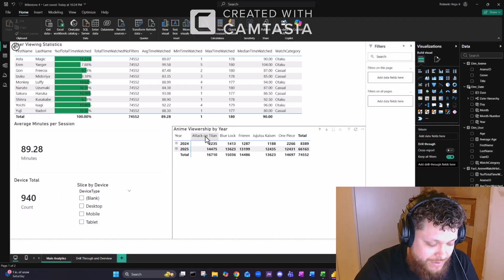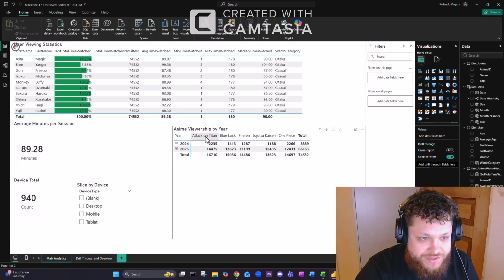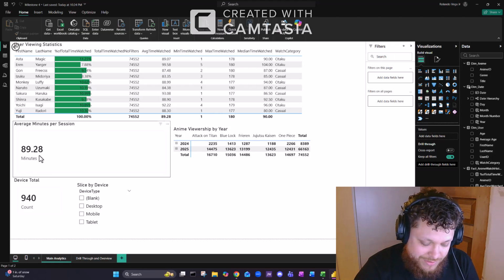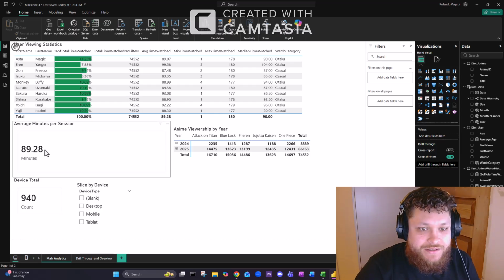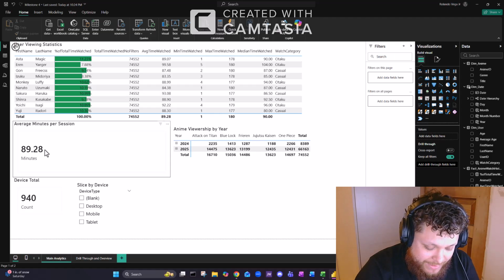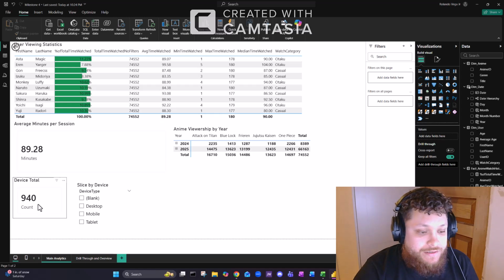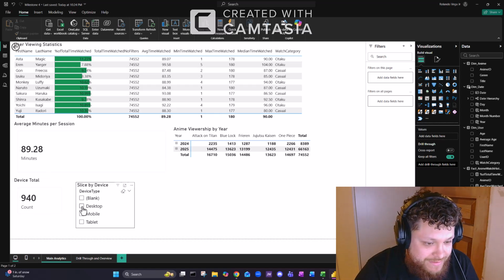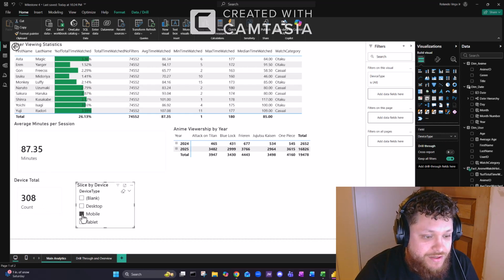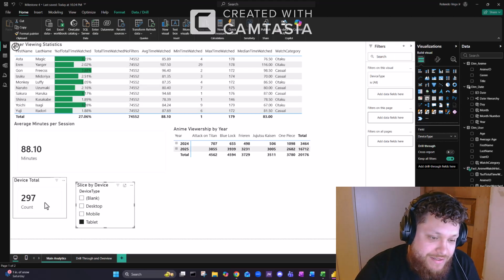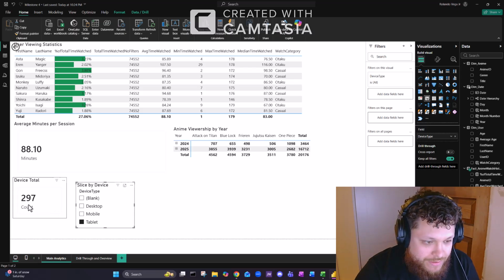The next question being answered, what are the average minutes watched per session, is by this card visual here, 89.28 average minutes per session. And then the last question, what device is used least to watch anime? We can see the device total here. If I slice it by desktop, it's 335, mobile is 308, and tablet being the lowest at 297. So it was used the least in that 2-year span by all users, the tablet.